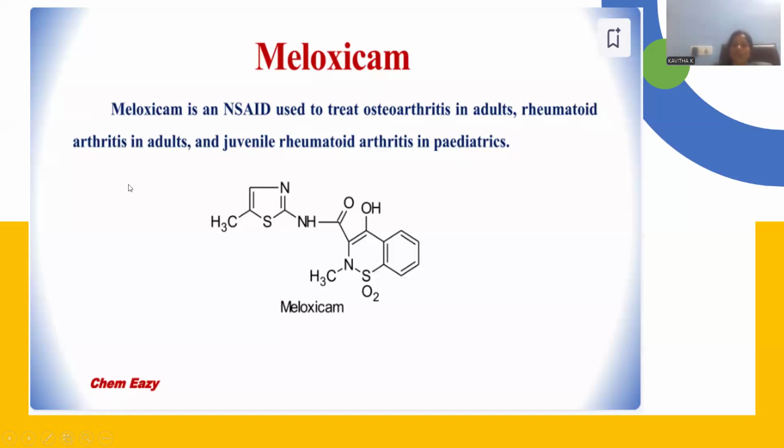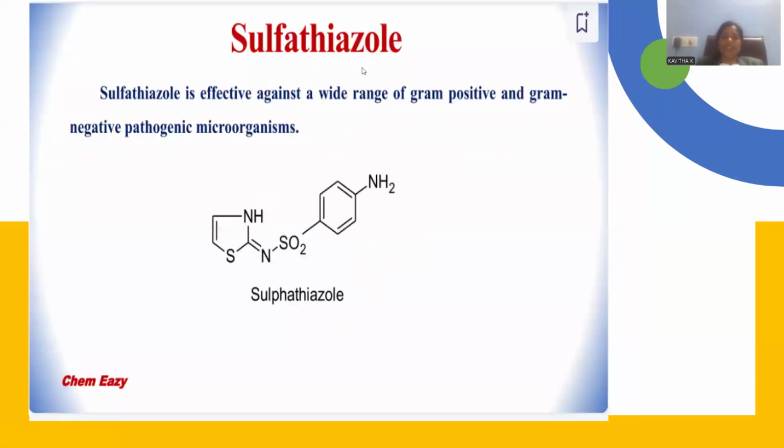Rheumatoid arthritis is also a bone-related disease, in adults and as juvenile rheumatoid arthritis in pediatrics. Even in small kids, this kind of disease is possible. Meloxicam is an efficient drug able to work for the cure and treatment of these kinds of inflammations, right? Let me introduce another drug related to thiazole, called sulfathiazole.